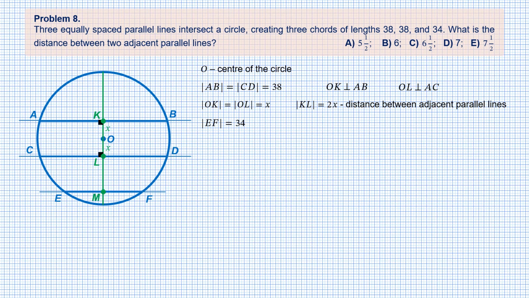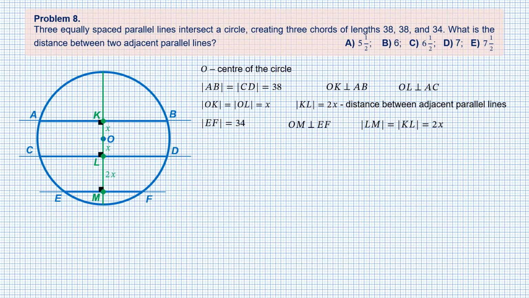Now let M be the point where the perpendicular KL meets EF. KL must also be perpendicular to EF. So we write that OM is perpendicular to EF. Another observation: since lines AB, CD, and EF are equally spaced, the length of segment LM equals the length of segment KL and equals 2x.